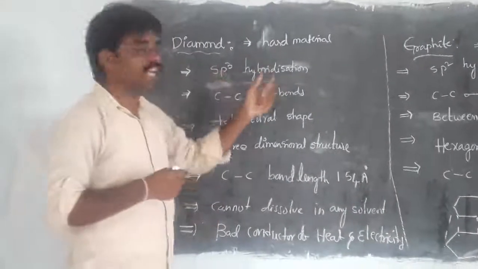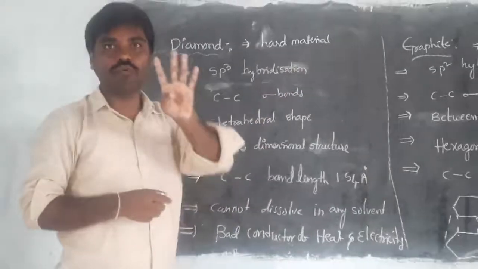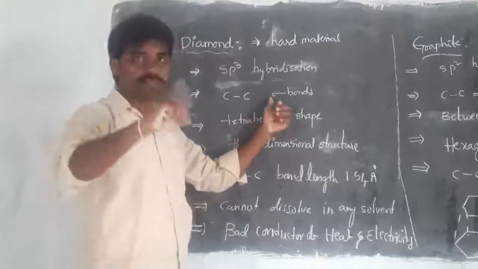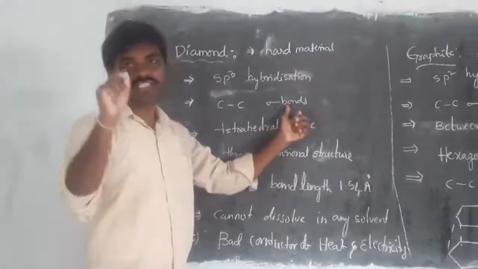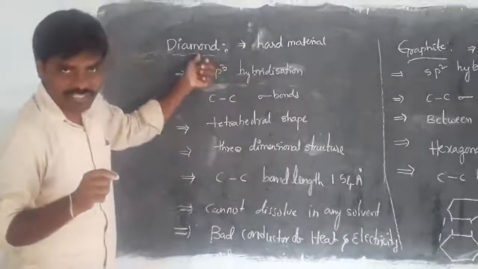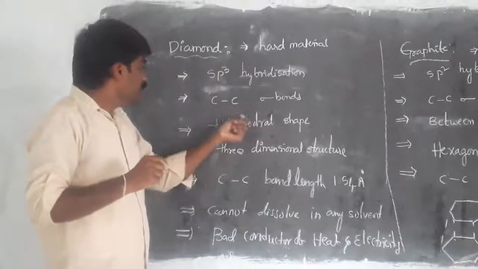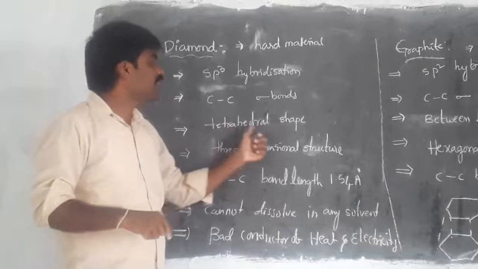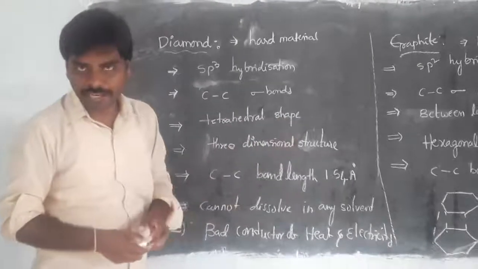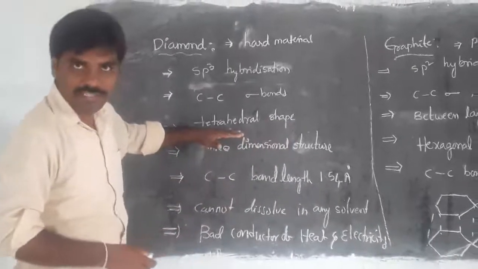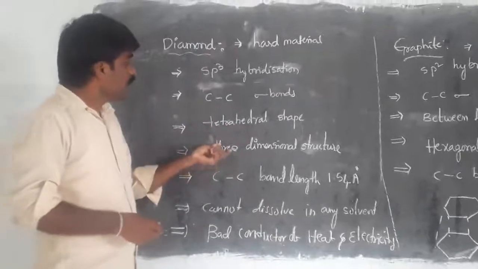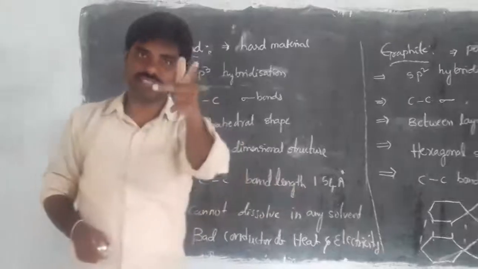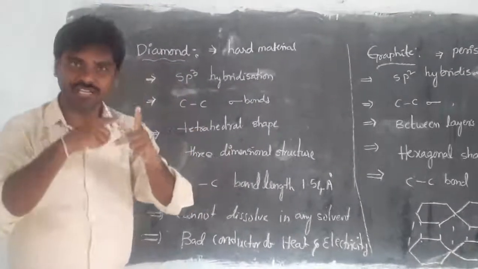So sp3 hybridization. Yesterday we discussed that the 4 bonds are sigma bonds. See here, between any two carbons you can see the sigma bonds. That is the specialty of diamond. Then every carbon is having a tetrahedral shape. Tetrahedral shape, just keep it in mind, right? Then the appearance is a three-dimensional structure. Like this, three-dimensional, right, children?